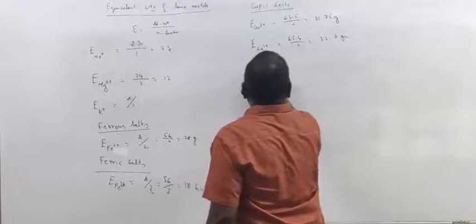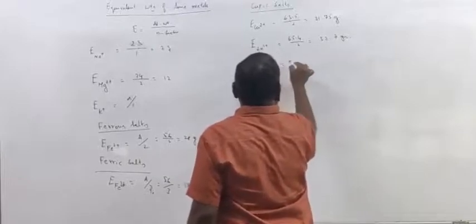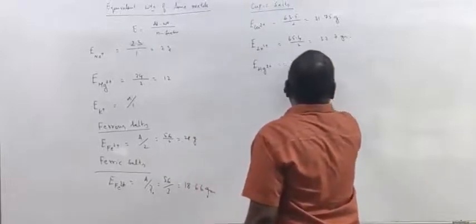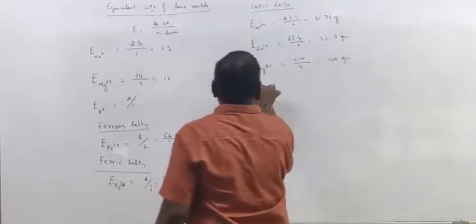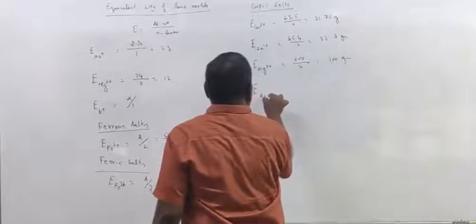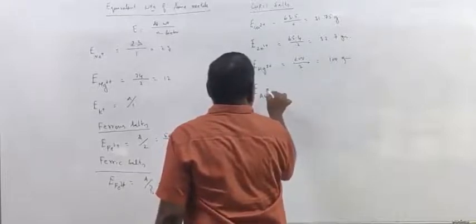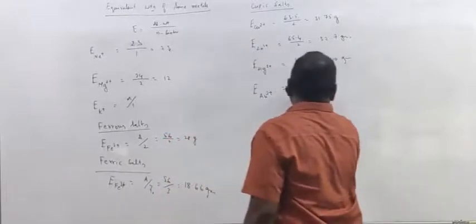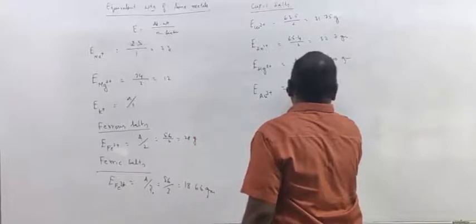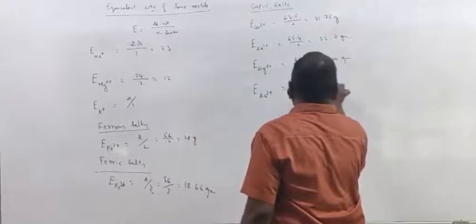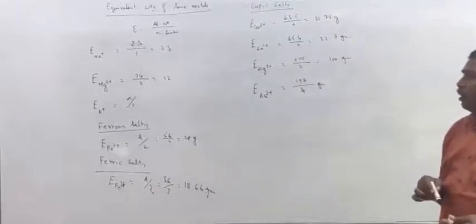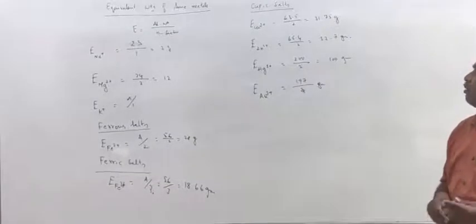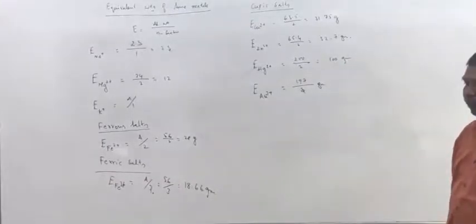Equivalent weight of Hg2 plus, 200 by 2, 100 grams. Equivalent weight of gold, auric salts, 197 by 3 grams. So like that we have to calculate equivalent weights of metals in the metal salts.